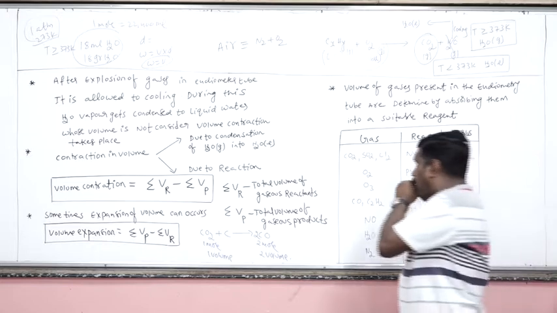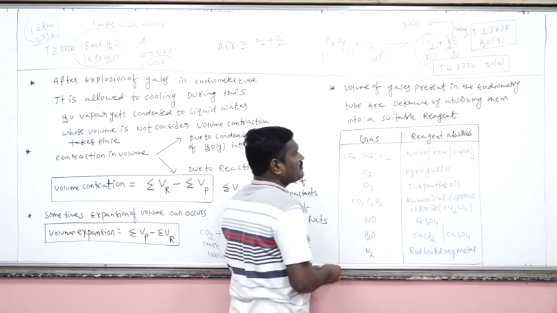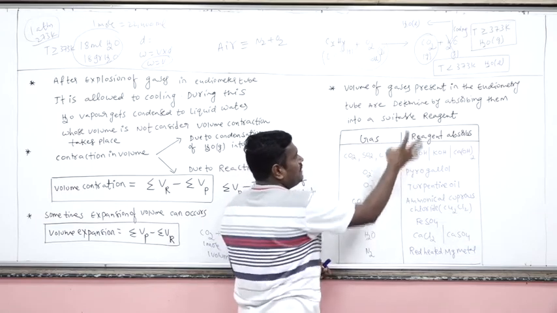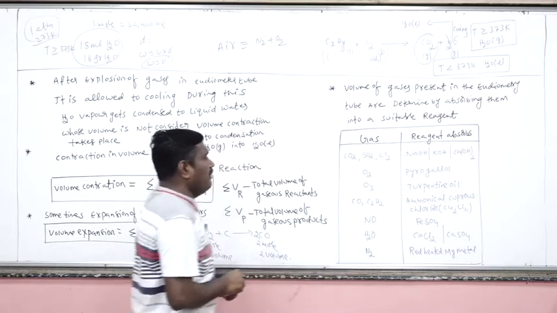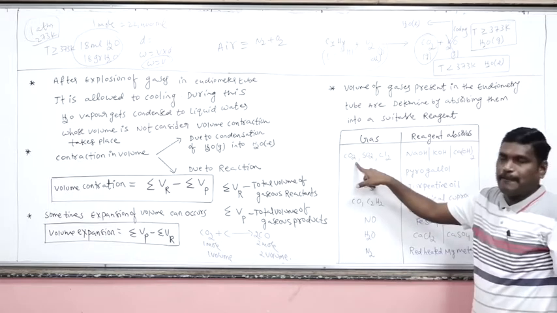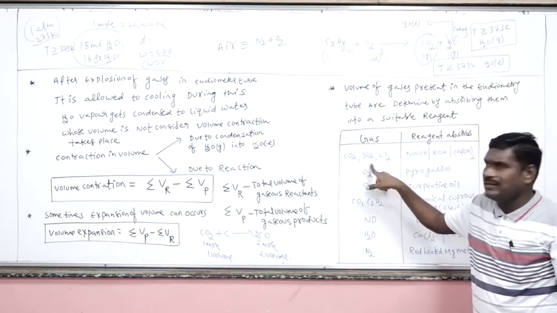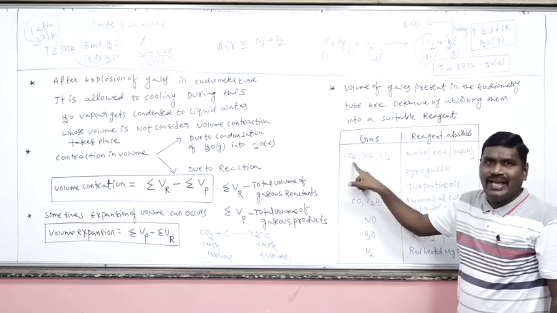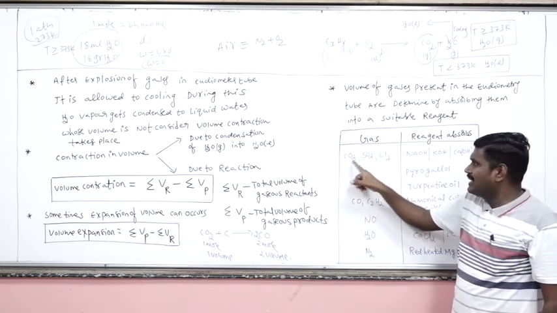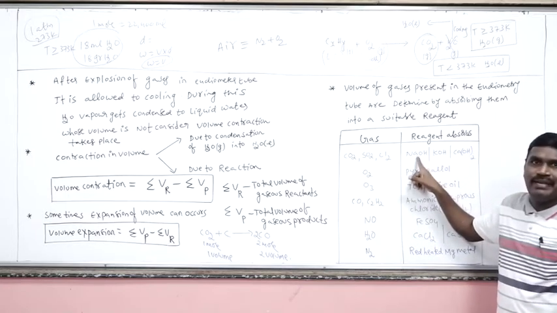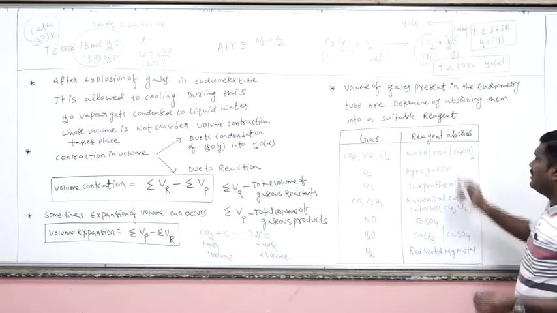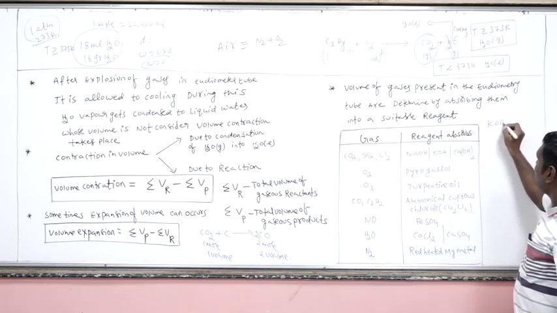There are some suitable reagents. By passing these gases into suitable reagents, they absorb the particular corresponding gases. Let's suppose carbon dioxide is there, sulfur dioxide is there. Do you know these are acidic oxides? Acidic oxides are non-metal oxides, which are acidic in nature. These acidic oxides are absorbed by alkali. NaOH is an alkali, KOH is an alkali, Ca(OH)2 is also an alkali. Now this KOH solution is also known as potash solution.